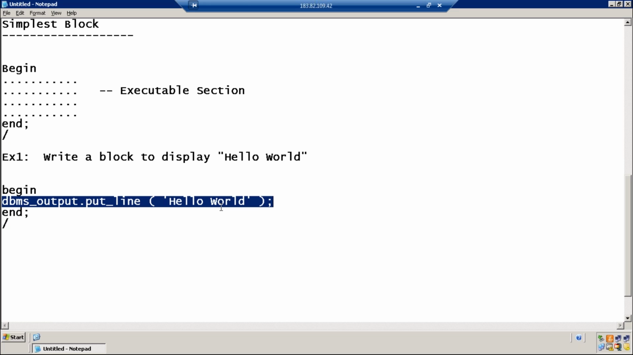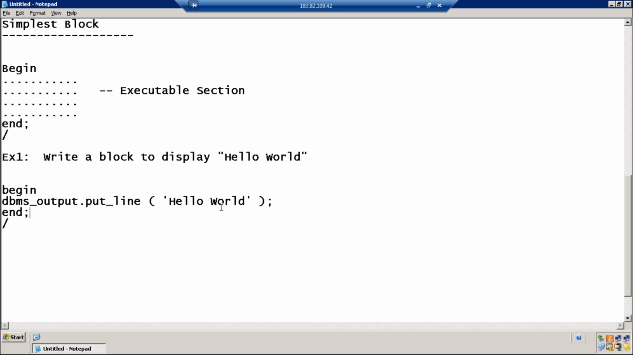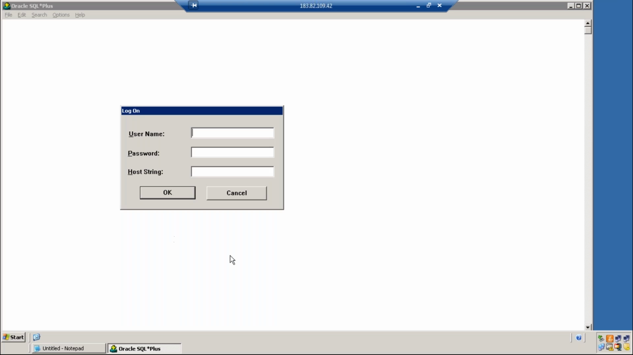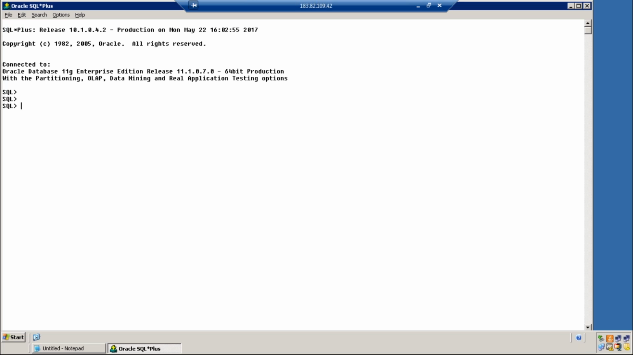Shall we run this program? Yes, the slash is required in the SQL*Plus environment. I'll execute it in both environments: I'll execute it in the SQL*Plus environment, and I will also execute it in the Toad environment, so you can experience the difference. First, let's connect to the database. Username apps, password apps, host string VIS. I am now connected to the database.